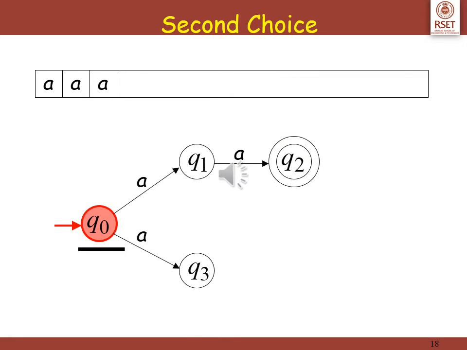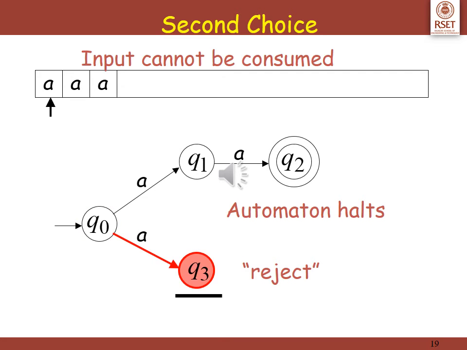Now let us see what happens with the second choice. Take the second choice, q0 on encountering a reaches q3. From q3, no transitions are defined. Hence, the automaton halts and the string is rejected.